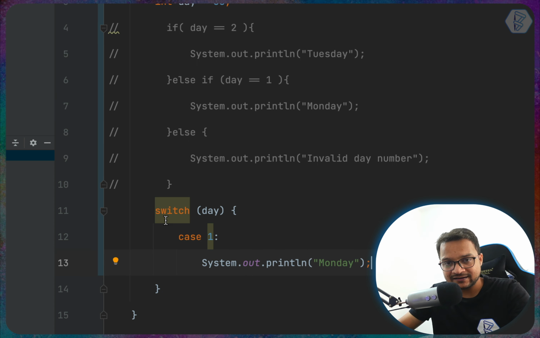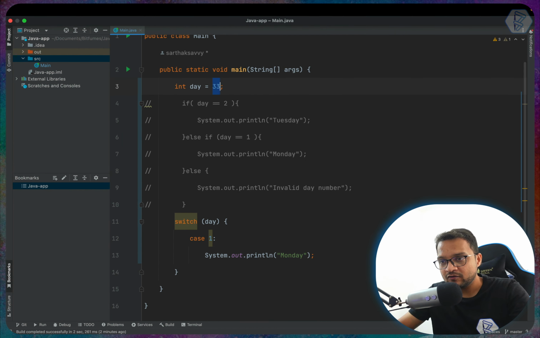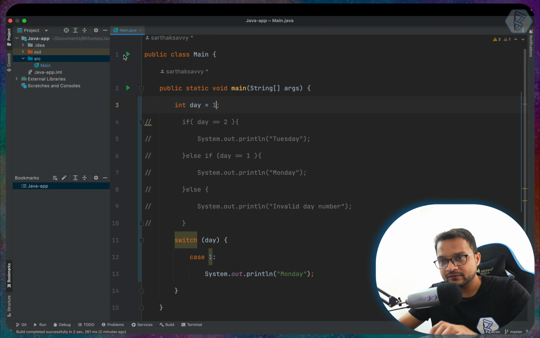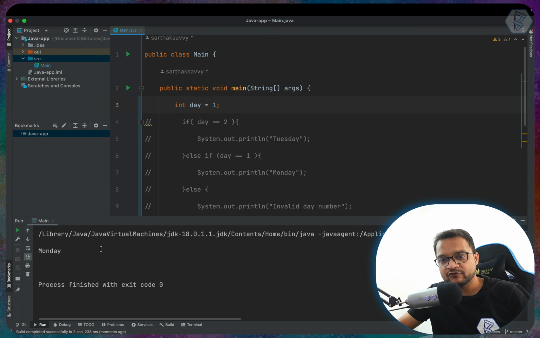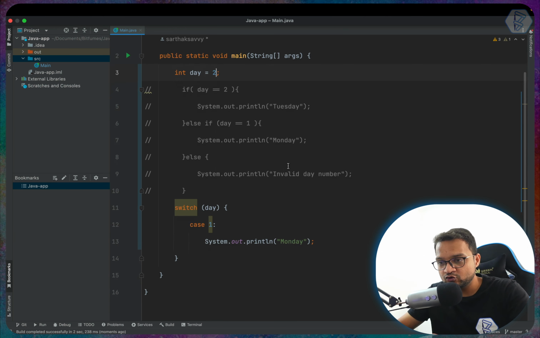Now let's run it and see what we get if the value is 1. Run it, and this time we are getting Monday. Cool. So what if I do case 2?